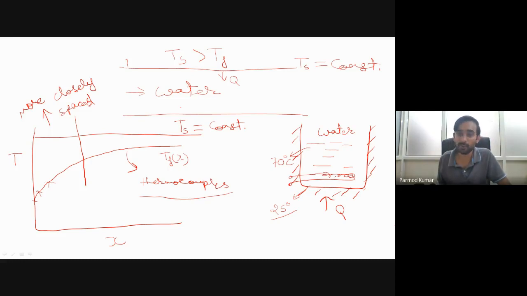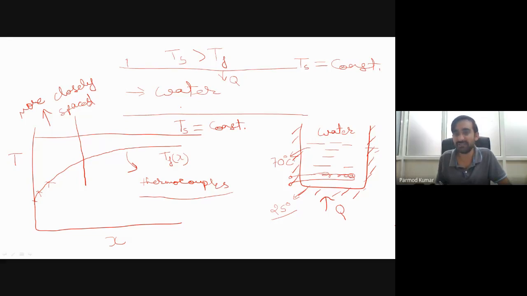I want to maintain the temperature of this water at 70 degrees Celsius, and say my initial temperature of water was 25 degrees Celsius. So I have to change the temperature from 25 to 70, and when the temperature of water becomes 70, at that point we have to stop the heater. If the system is not fully isolated and there are heat losses from the container, then once the system has reached 70 degrees Celsius, there will again be loss of heat to the surroundings and a fall of temperature.